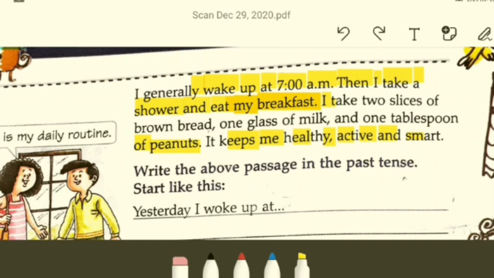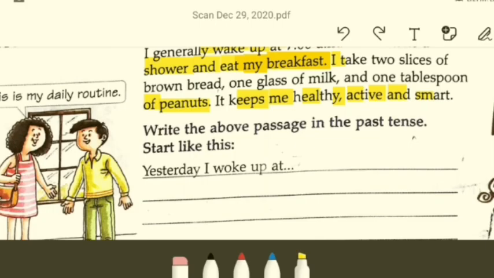What is it? It keeps me healthy, active, and smart. What will it be? Now, this sentence is a present tense sentence, you can see. So, how are you going to write it? Simple. It kept me healthy, active, and smart.